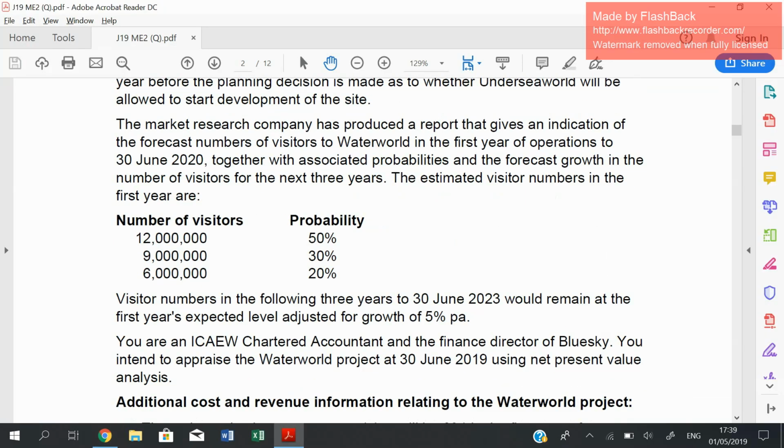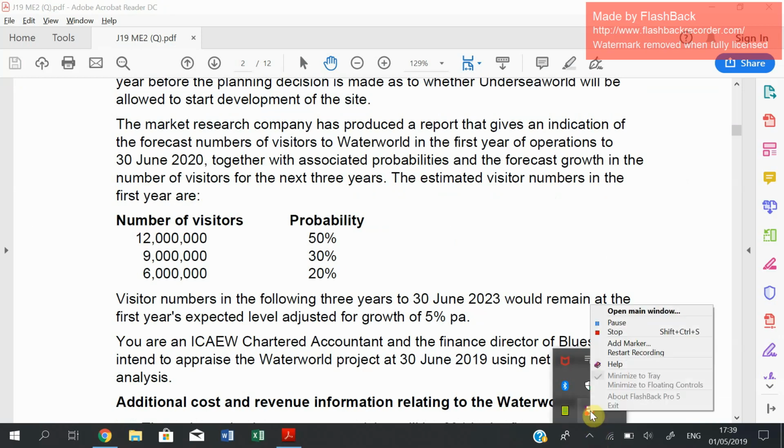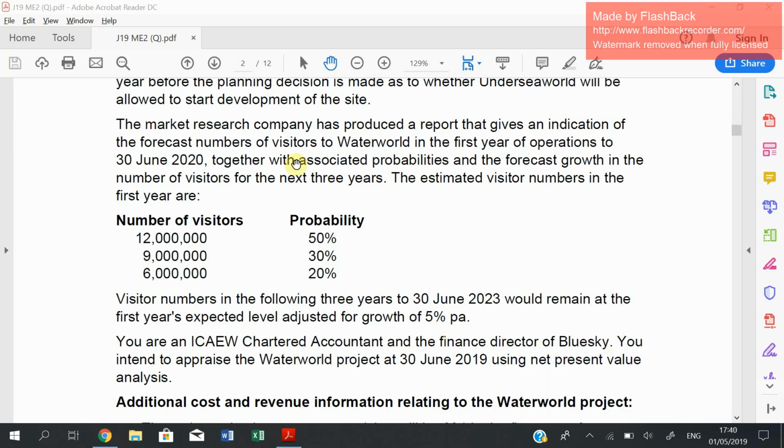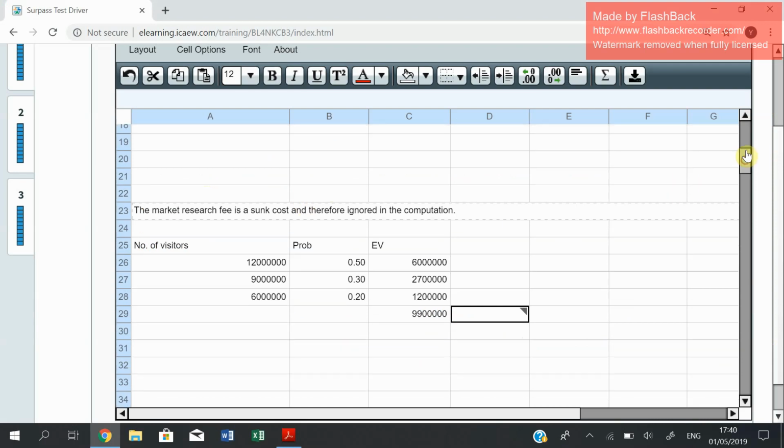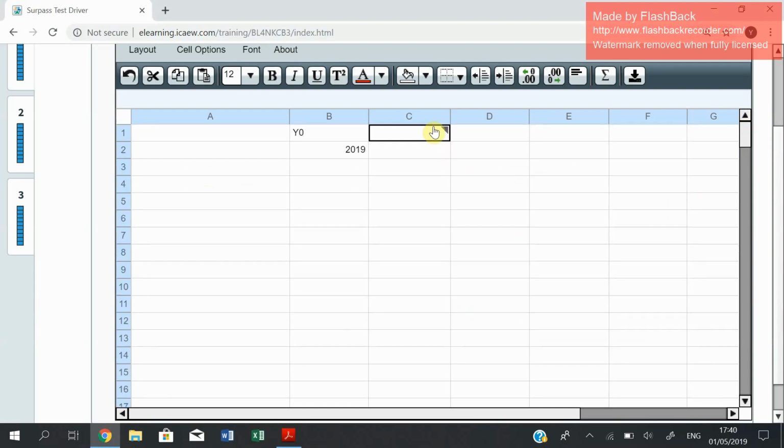It says that the forecast growth for the associated numbers, now it says that in the first year to 30th of June 2020, this is the first year, and the forecast growth for the next 3 years, which means that if we get back to our workings, you have got year 1, this is very important to understand, year 2, and year 3, which is the next 3 years.